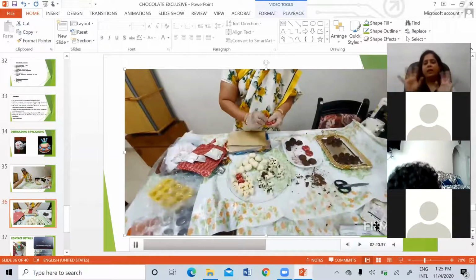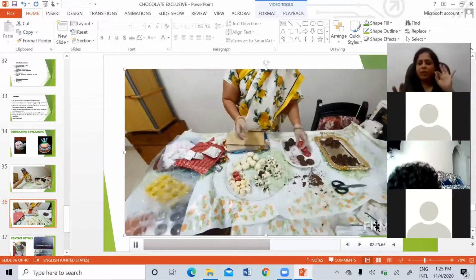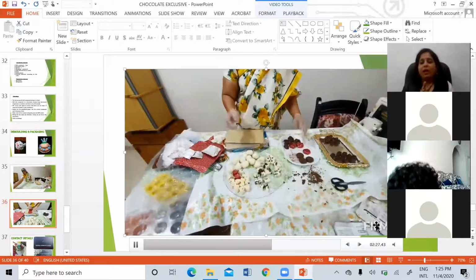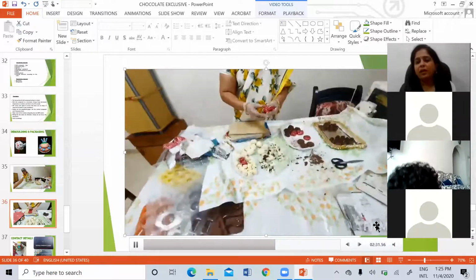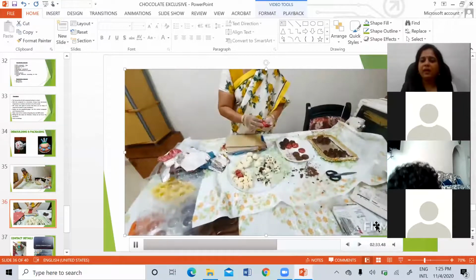Keep it in an airtight container. So wrapping should be done immediately. If you don't have time for wrapping, don't do chocolate. Wait until you have the time for wrapping. So wrapping, please, it has to be done immediately.